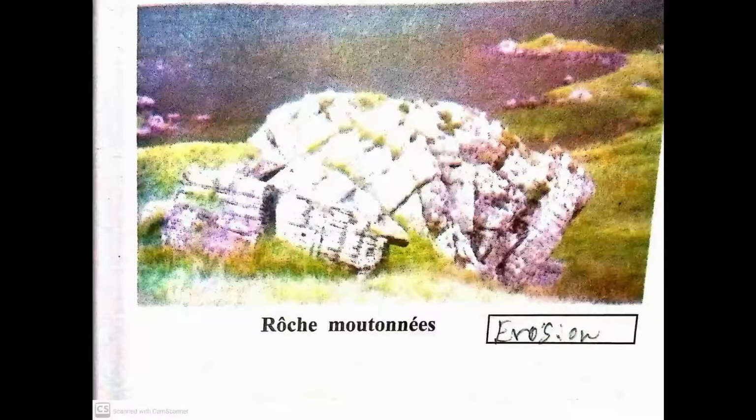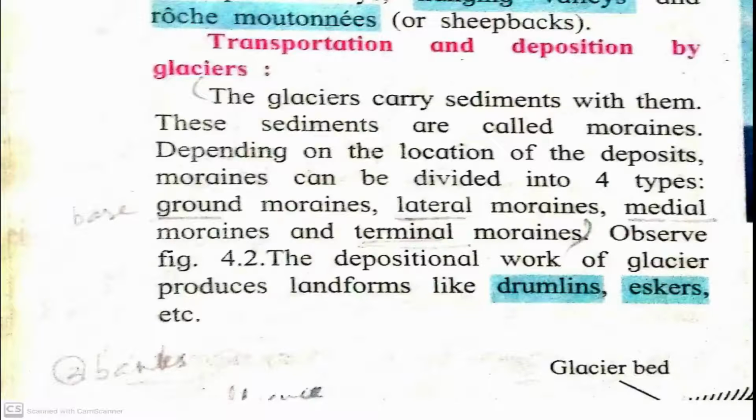A hanging valley is carved by a small glacier, and thus the elevation of the valley floor is hanging. Next one is roche moutonnées or sheepbacks. It is a rock formation created by the passing of a glacier. Okay, these are the landforms which are created by the erosional work of a glacier.